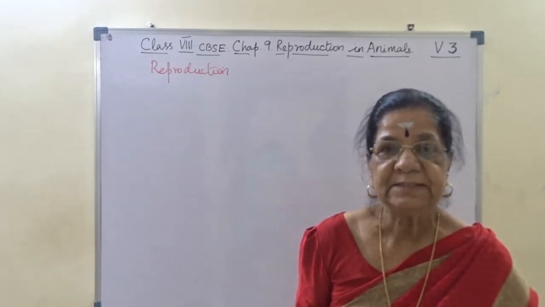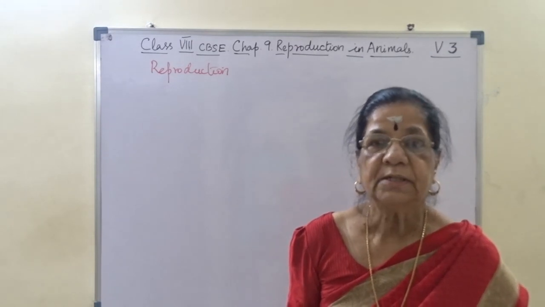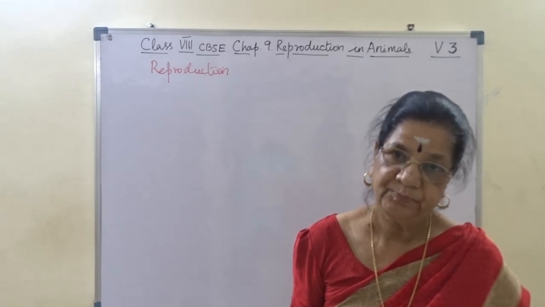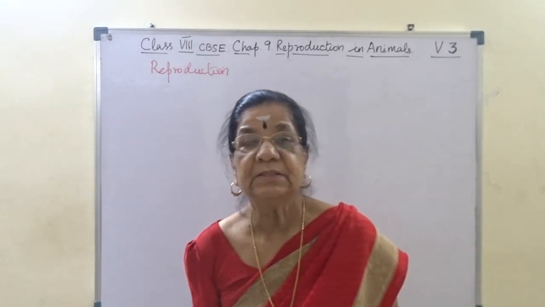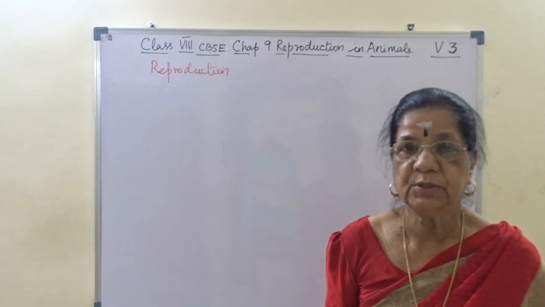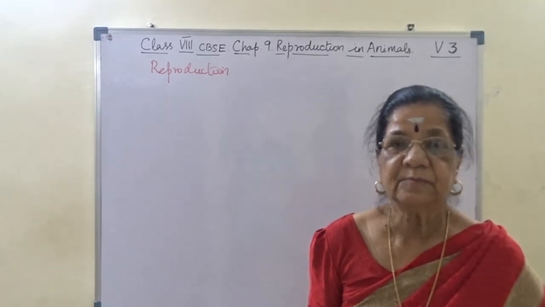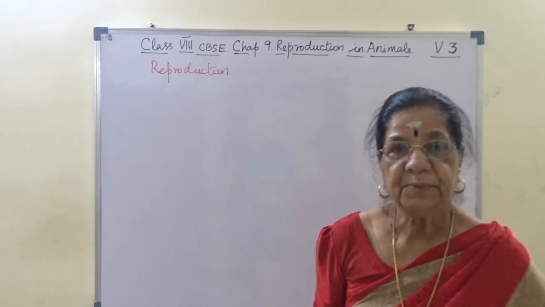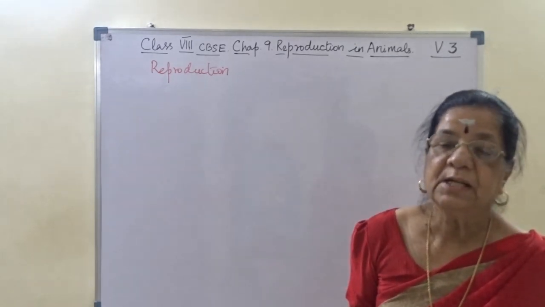Both plants and animals should reproduce to perpetuate their species. Okay. Now this reproduction, what do we know? In 7th standard we have learned reproduction in plants, is it not?